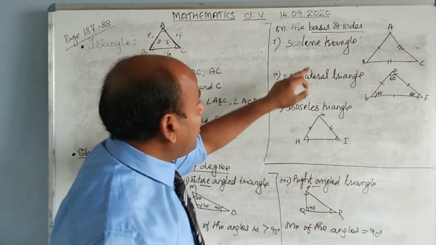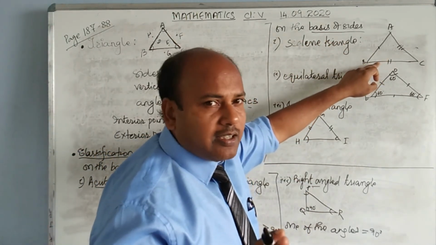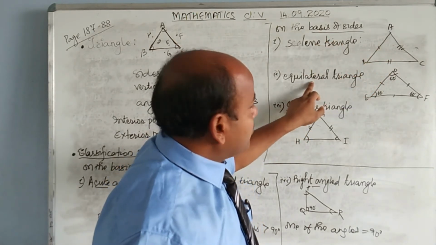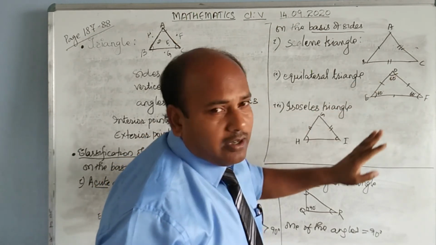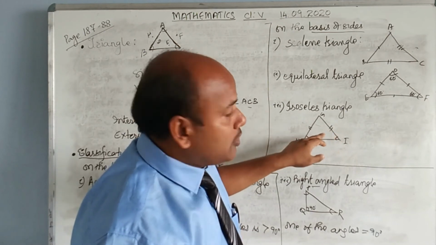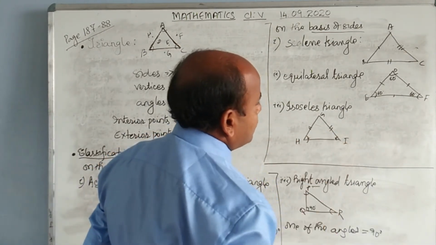Now on the basis of the sides: all three sides different, all three angles different, scalene triangle. Equilateral triangle, all three sides are equal and all three angles are also equal. Isosceles triangle, two sides are equal, two angles are also equal. This is equal to this one, two angles are also equal.